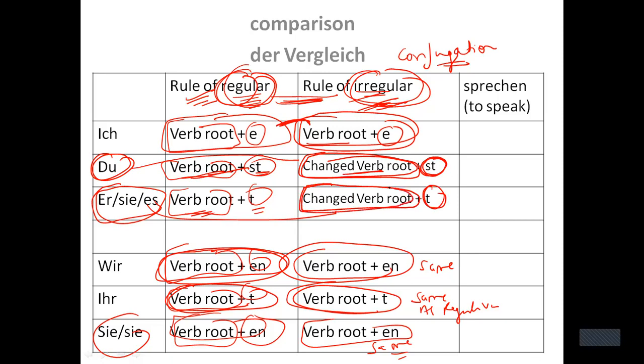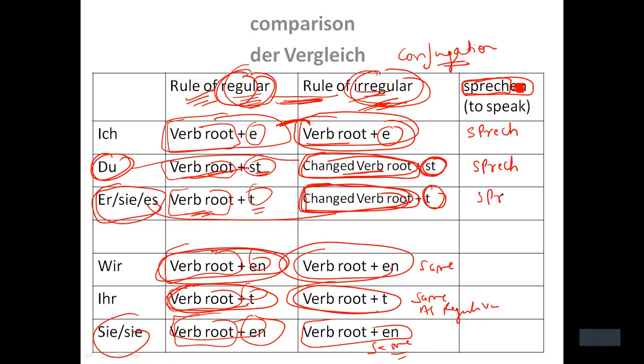And you already know what is verb root. This we have discussed when we were doing regular verbs. But if by any chance you have forgotten what is verb root, I have taken one example. The example is sprechen. Sprechen is to speak. Now this is the example of an irregular verb. So what is verb root? Whenever I delete en from the end of the verb, whatever remains is known as verb root. So sprech is the verb root.